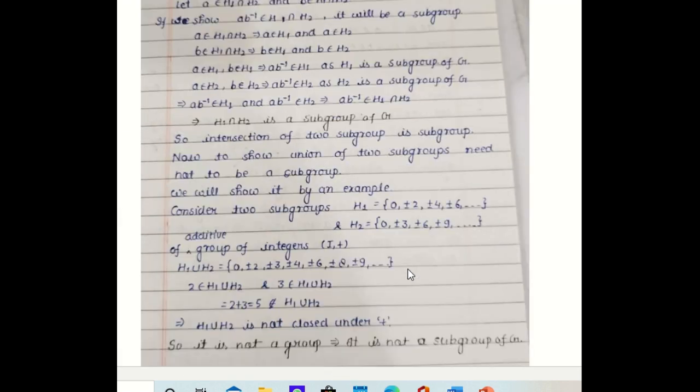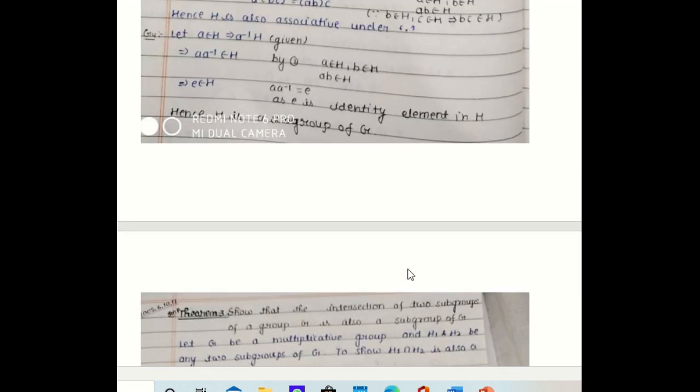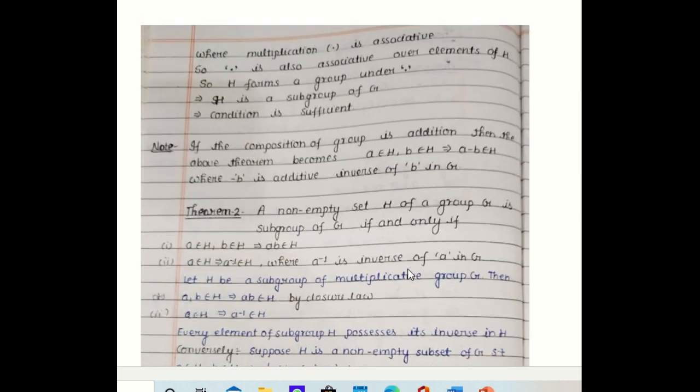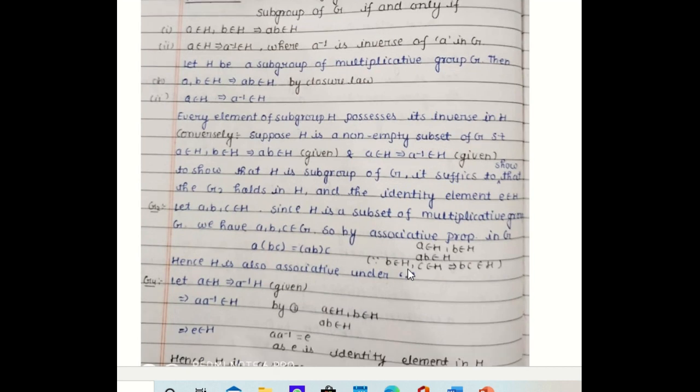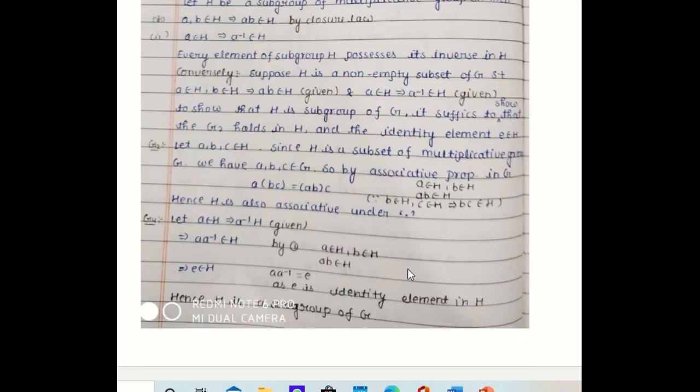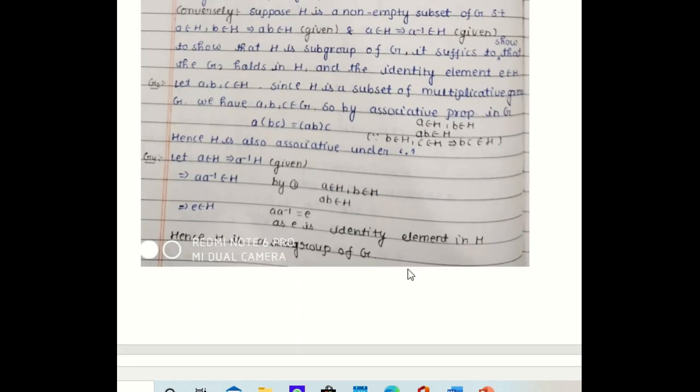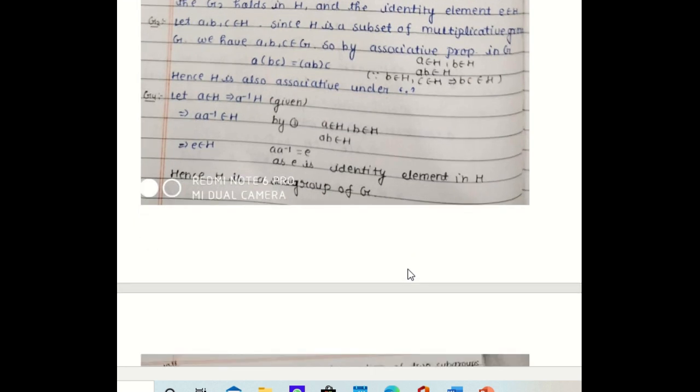So I have discussed the subgroup of a group and some very important theorems with you. I hope you will understand it. And that's the end of this set, which is subgroup of a group. So thank you.